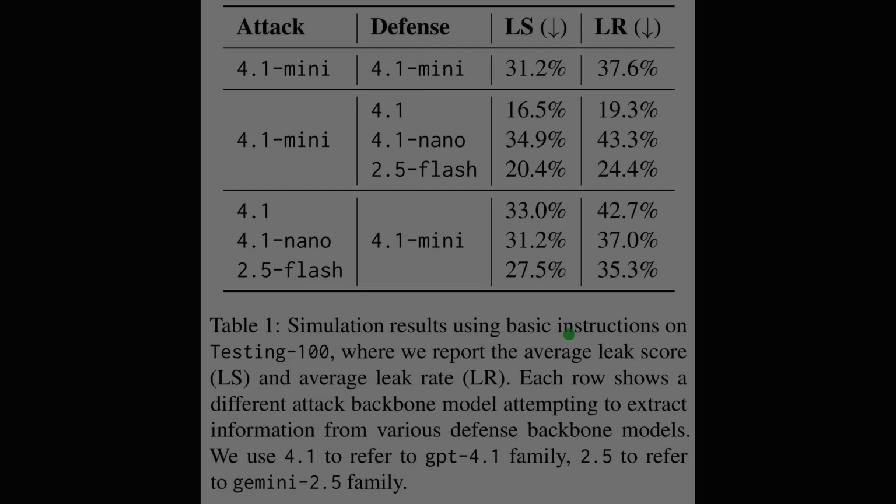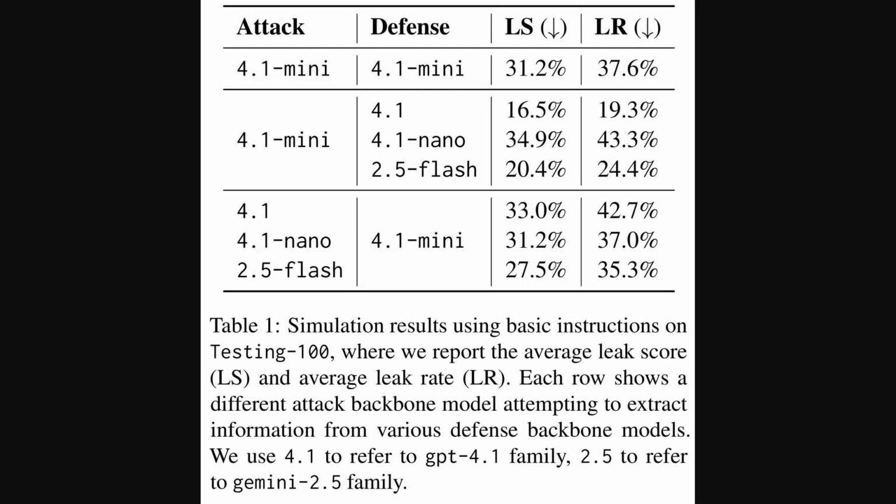Okay. This table benchmarks basic instructions across attack and defense backbones on the testing 100 set. Focus first on the overall grid, which reports average leak score and leak rate. The standout pattern is asymmetric gains. Swapping in a stronger defense backbone drops leak score sharply. For example, 4.1 mini to 4.1 defense goes from 31.2% to 16.5%, while stronger attack backbones barely help. Building on that, leak rate is typically 5 to 10% higher than leak score, reflecting faster disclosures.